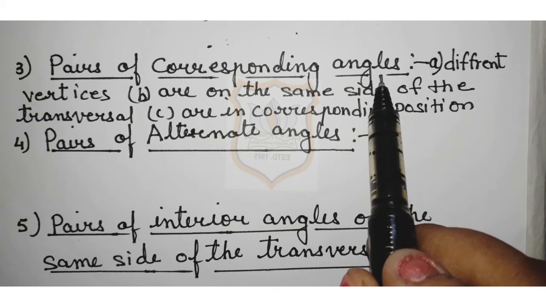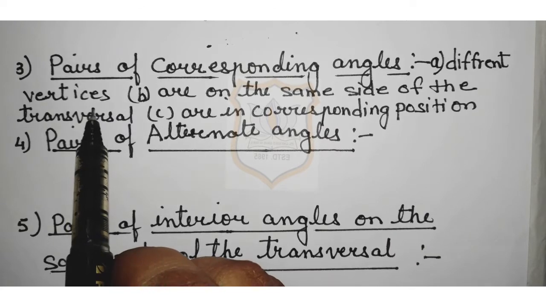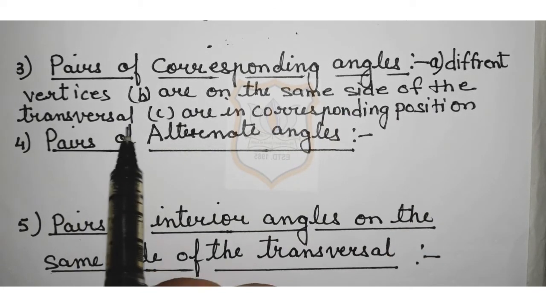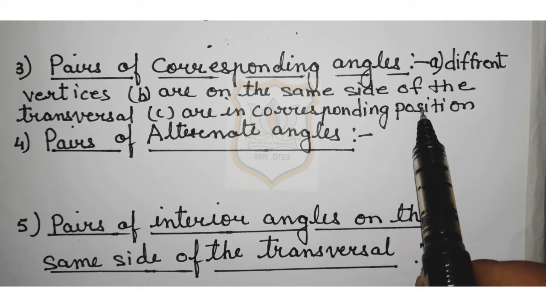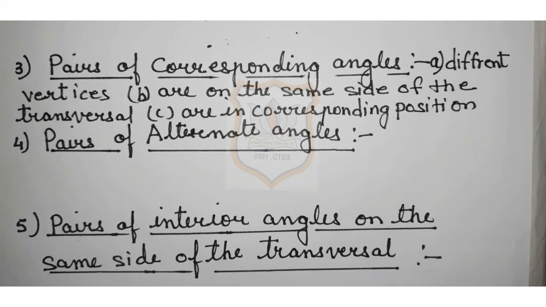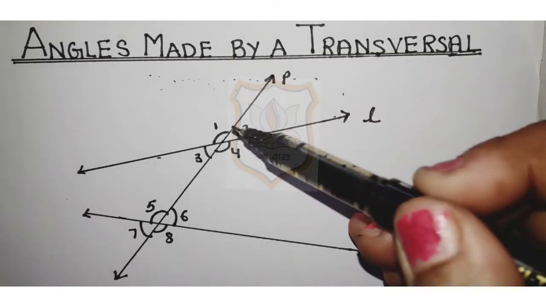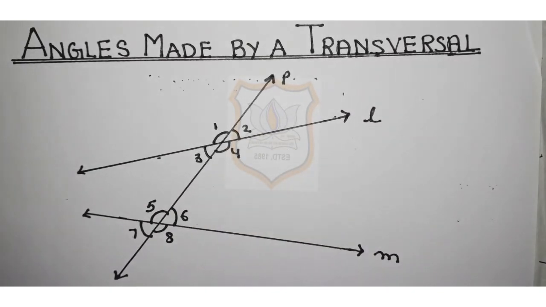Pair of corresponding angles are those angles which have different vertices, are on the same side of the transversal and are in corresponding position. Means one is above, another one is below, relative to the two lines. I will explain you. Again look at this figure. This one, angle 1 and angle 5 are corresponding angles.